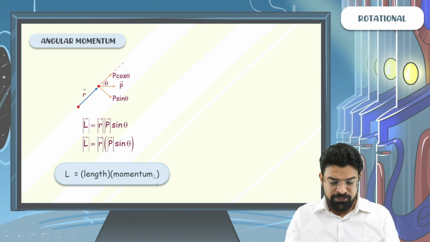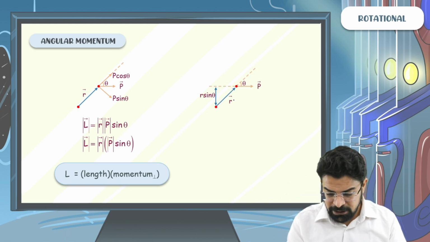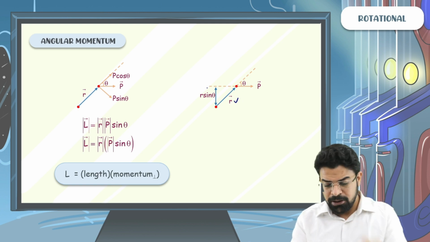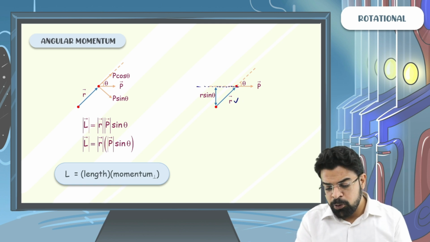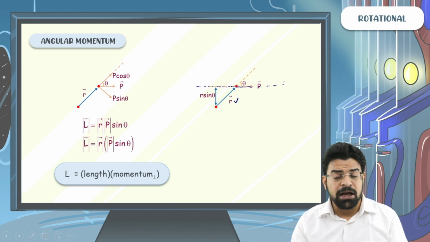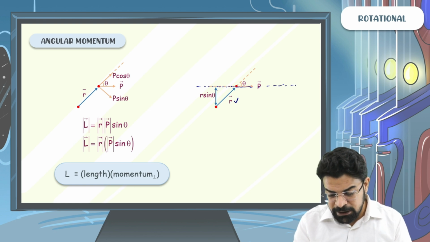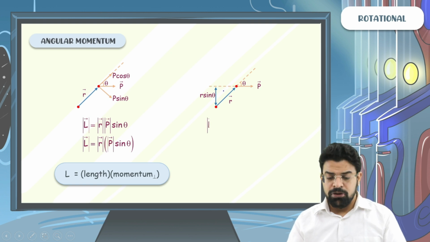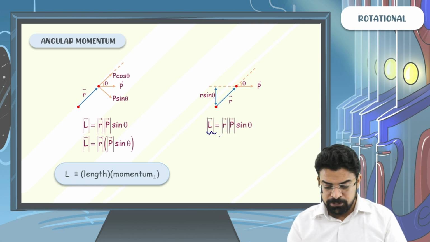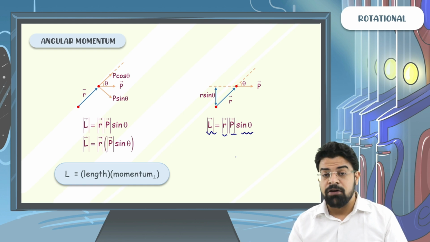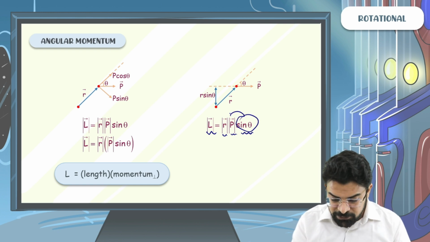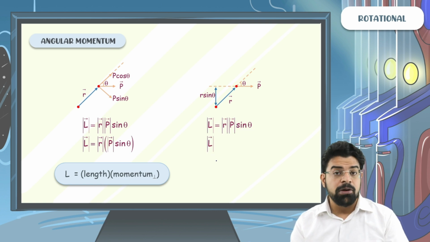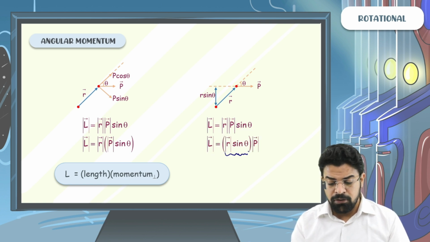It's the same thing. If we have the position vector and the momentum, and we extend the line of momentum, just like yesterday in the last hour we extended the line of force, the perpendicular distance will have a magnitude r sin theta. So we know the magnitude of angular momentum equals magnitude of r into magnitude of p into sine of the angle between them. This time take sine theta with r. So magnitude of angular momentum equals magnitude of r sin theta together into magnitude of p.